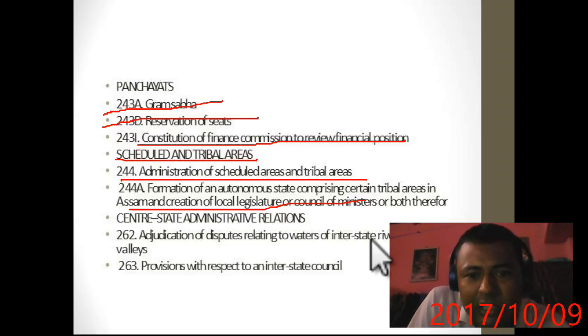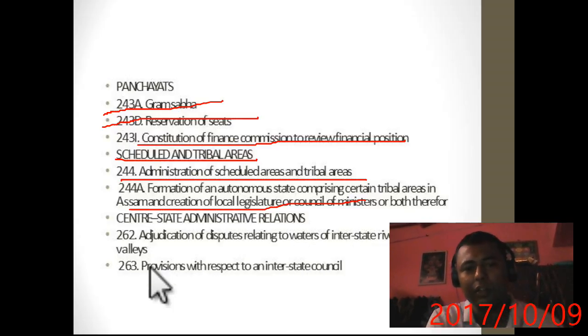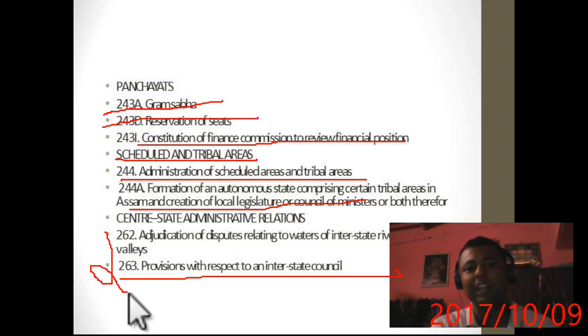262, adjudication of disputes relating to, you can say, interstate rivers. Interstate means river disputes are given here, that the center has the power to create any panel for river disputes. And 263, provisions with respect to the interstate council, that is creation of the interstate council. It is also an important article. Even I was asked this article 263 in the WBCS interview.